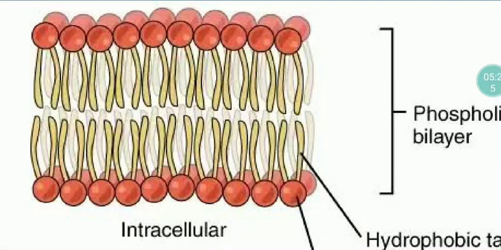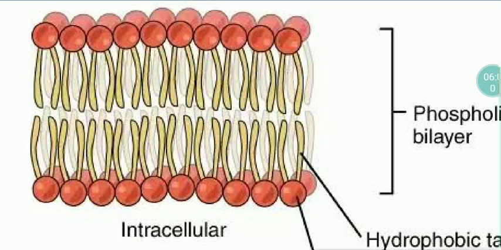And how are they arranged? To the external side, we have the hydrophilic head. And to the internal side also, where there is water on both sides, we have the hydrophilic head. So the water-loving phosphate groups face the water, and the tails, which do not like water, protect themselves by turning toward each other, away from water.